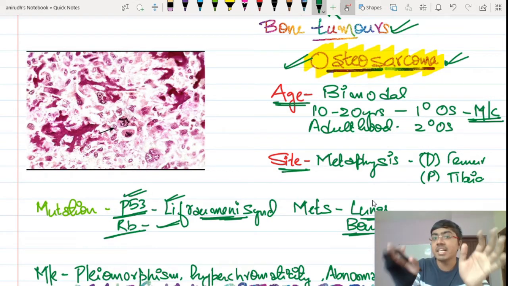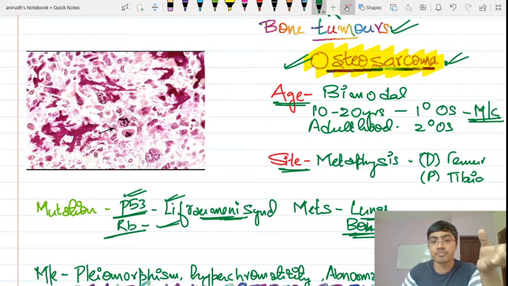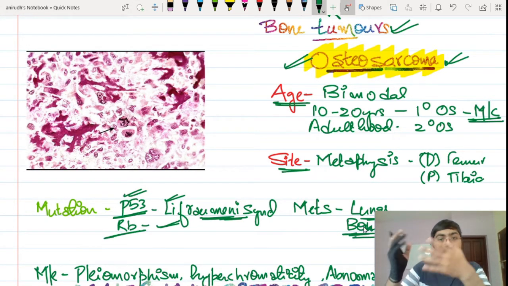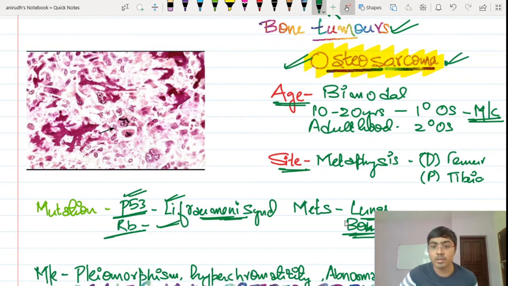Most commonly it is seen in Ewing sarcoma, and second most common is osteosarcoma. So in Ewing sarcoma and osteosarcoma, this bone to bone metastasis is present. So if they are asking what is the site of bone tumors in the discussions for the gross specimens, or even if they are asking this question along with the slides, you can write this, because this is a very peculiar feature shown by Ewing sarcoma as well as osteosarcoma.